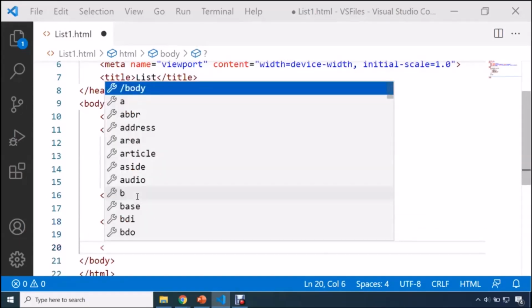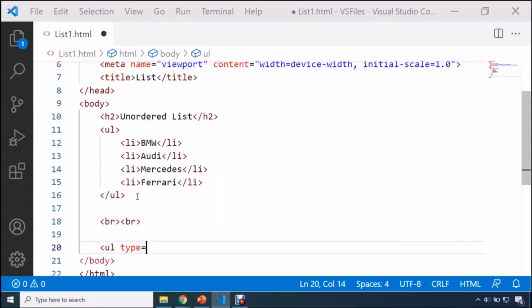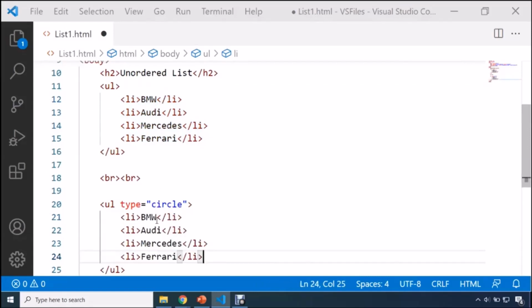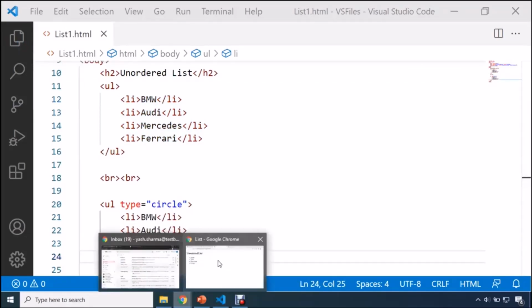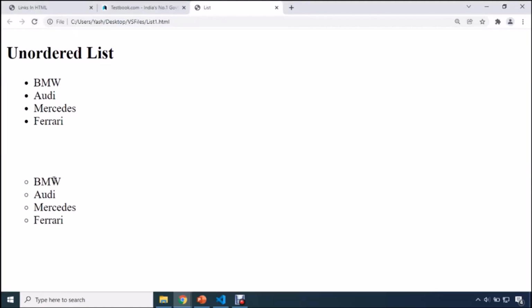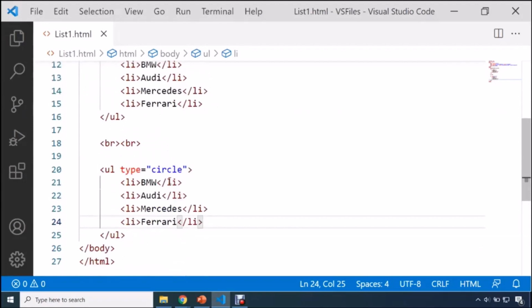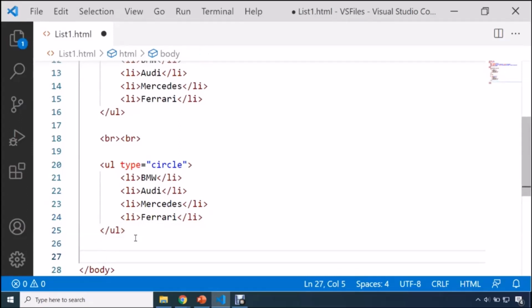So here I'm going to use a b tag, and this is how you need to use it. Here you are going to use ul type. This attribute you need to use: ul type is equal to circle. Now I'm going to copy the same set of items, paste them, and now what will happen if we refresh the page? This time you can see that your set of elements will be displayed in a circle. So this is the default, and the name of this default is disk, D-I-S-C. You don't need to specify ul type is equal to disk because it is the default.